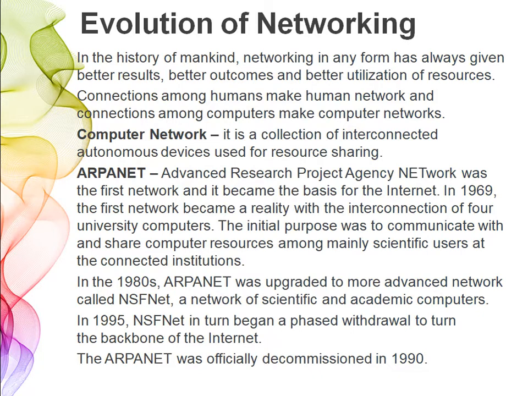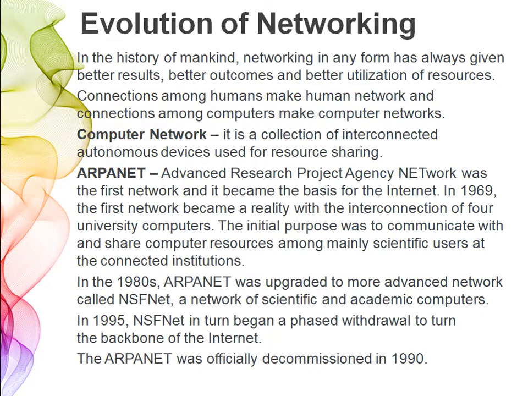So you must know the definition of computer network. A computer network is a collection of interconnected autonomous devices used for resource sharing. The first thing in a network is that the devices must be interconnected. They must be connected together. All the devices must be connected with each other, and these devices must be autonomous.